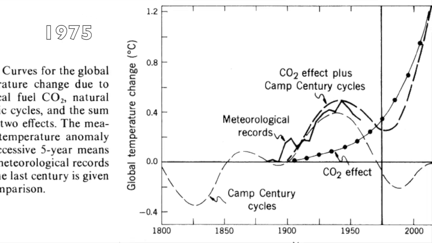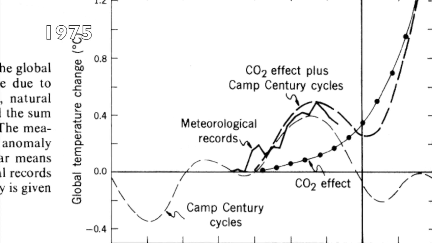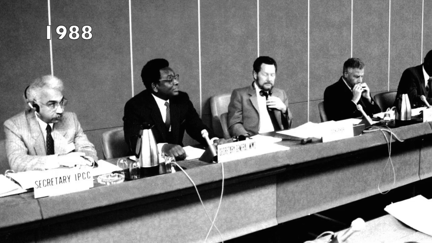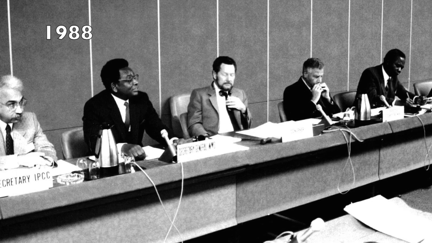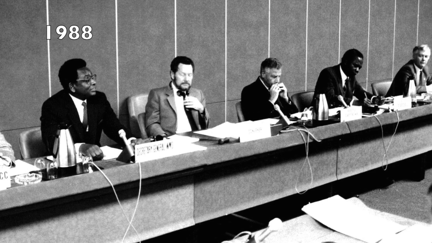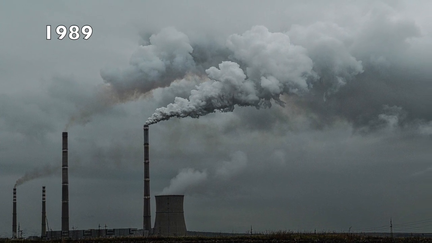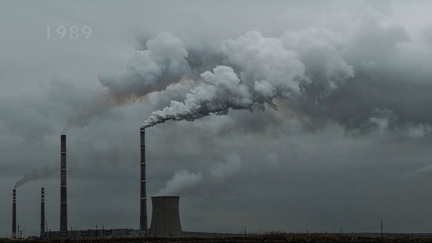U.S. scientist Wallace Broecker puts the term global warming into the public domain in the title of a scientific paper. In 1988, the International Panel on Climate Change, the IPCC, is formed to collate and assess evidence on climate change. In 1989, carbon emissions from fossil fuel burning and industry reached 6 billion tons per year.